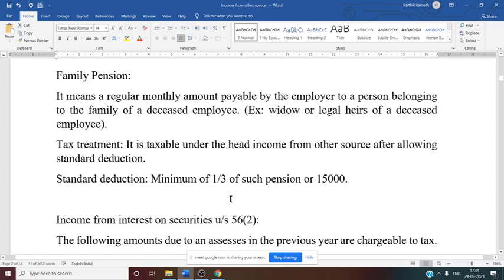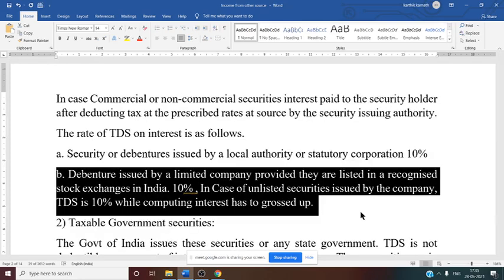Debenture issued by a company, a limited company, provided they are listed in a recognized stock exchange in India, 10%. In case of unlisted securities issued by the company, TDS is also 10%, and while computing, the interest has to be grossed up. So that is why here grossing up is required. 5,400 into 100 by 90, because 10% is the TDS rate given. If you do 100 by 90, you will get the amount.